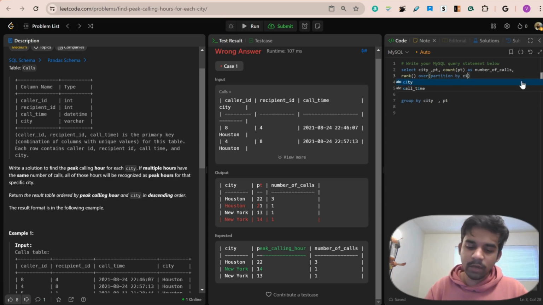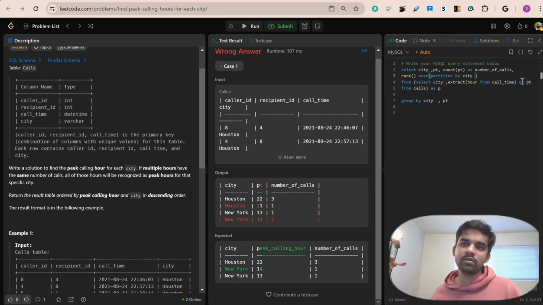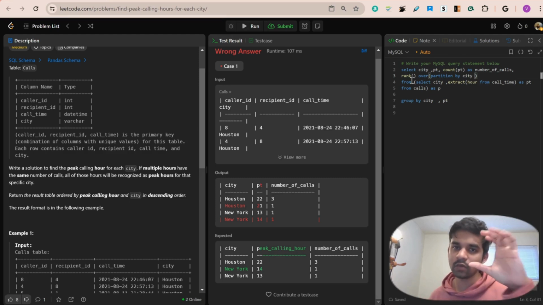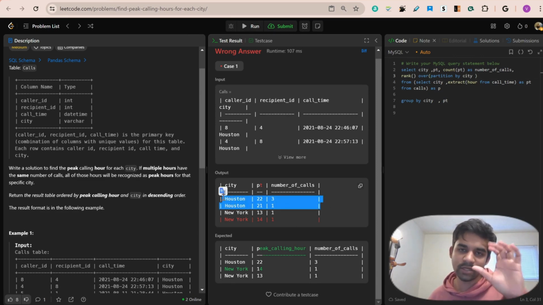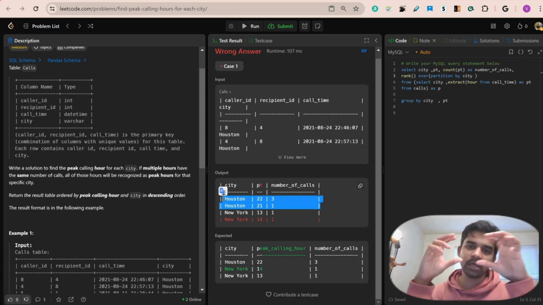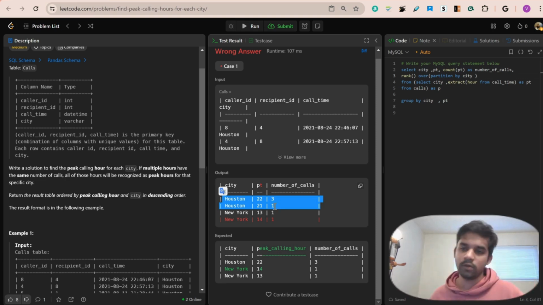So we are partitioning it by every city. Let's say for Houston, or New York, or any other city, let's say San Francisco. If there are multiple hours, and people speak differently at each call, then you have to use a partition by clause, because we are just looking at that particular window for the Houston thing, or for the San Francisco thing, and we would be ranking in that particular window itself.